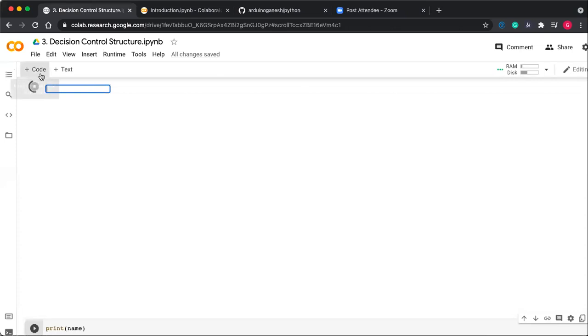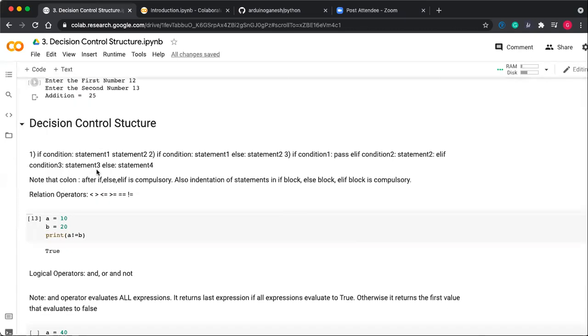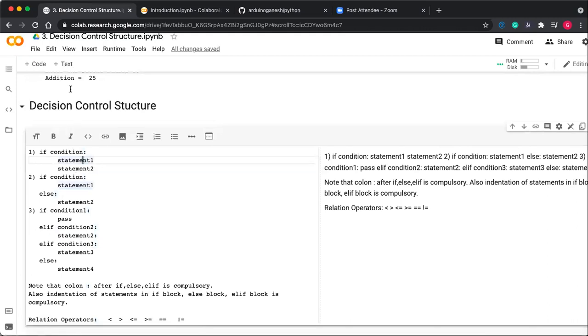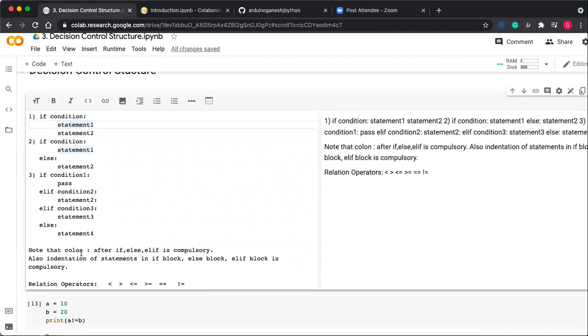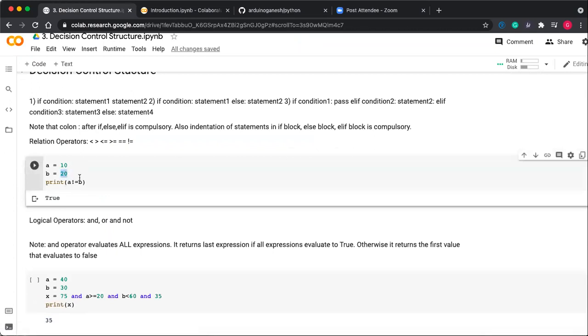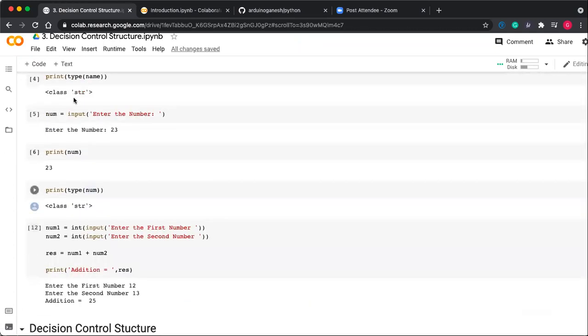Code cell means actual code cell. Okay, so it may where your command get decided. In a code cell also you can put the comment, but I prefer that if you want to give some more information, then use the text cell. Just like for this, to actually explain the decision control structure, I have inserted the text cell. So this is a text cell and this is the code cell. This is my code cell. Getting this?